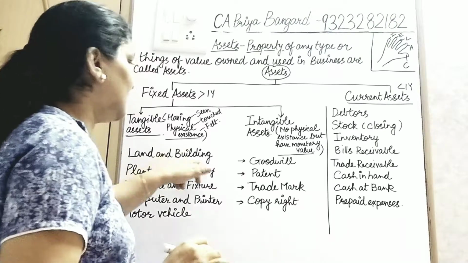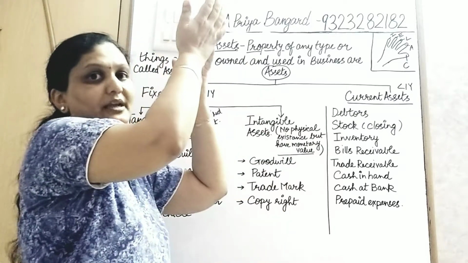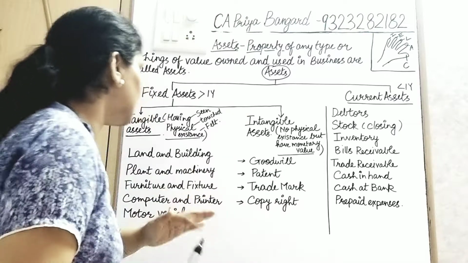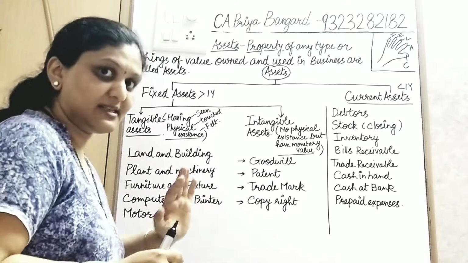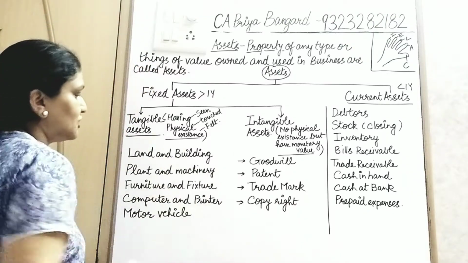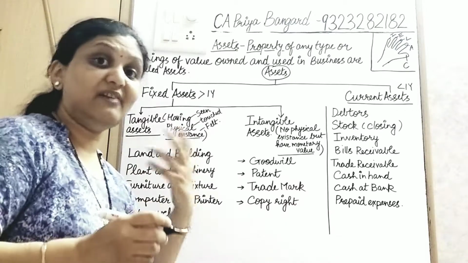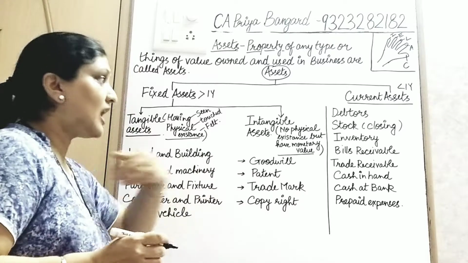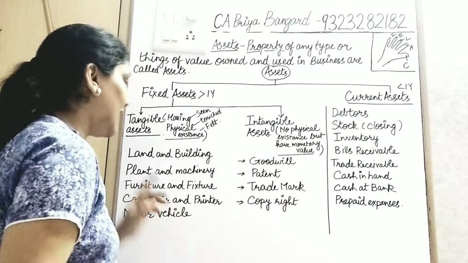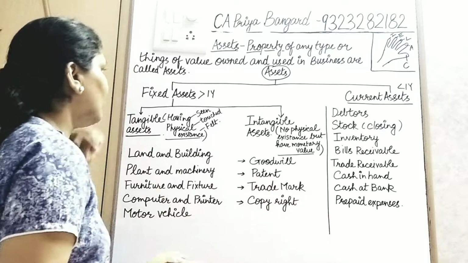What is land and building? How are they different? On a piece of land, we erect a building. So, to run a business, land and building are required and they are fixed assets. You are not changing them over and over again. Plant and machinery: there are machines, there are factories like cement factories which run on kilometers and kilometers of land. So many machines together are called plant and machinery, and you don't change it every year. So they are fixed assets.